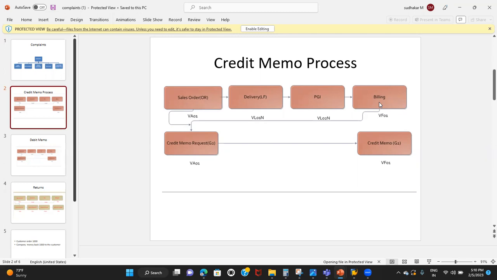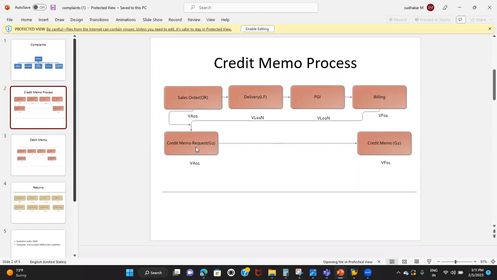Now the customer got the damaged product, or it was damaged during transit, or the material is not in good condition. Our customer is overcharged. In this case, the company will be creating the credit memo request. It's a request, so it is a kind of sales document. A credit memo request is a sales document which can be created with reference to the sales order number or the billing document number. We can take any document as a reference to create the credit memo request.